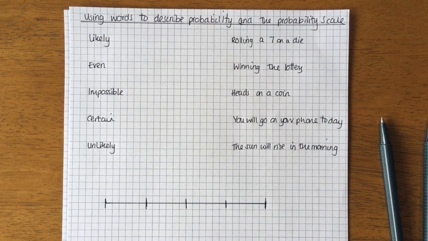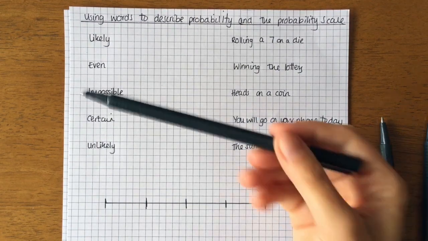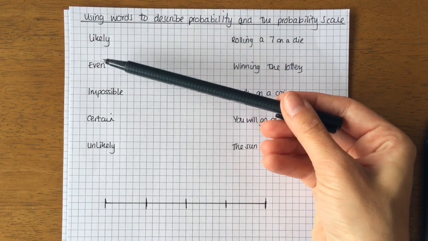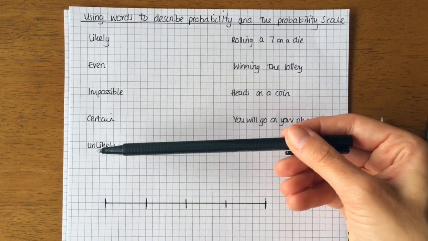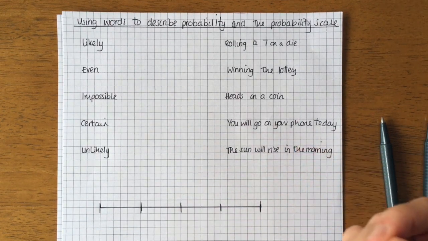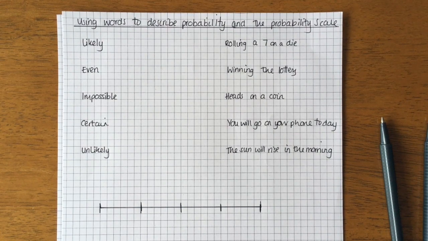For example, it is very likely that you're going to have some dinner tonight, or it is impossible that you're going to see an alien. So it's the chances of something happening, and these are the words that describe probability: likely, even, impossible, certain and unlikely. They're the most common ones. You can get very likely and very unlikely, but we're just going to go with these 5 for now. I haven't put them in order, I've muddled them up, and you're going to find out why in a minute. But those are the ones that you will need to know.